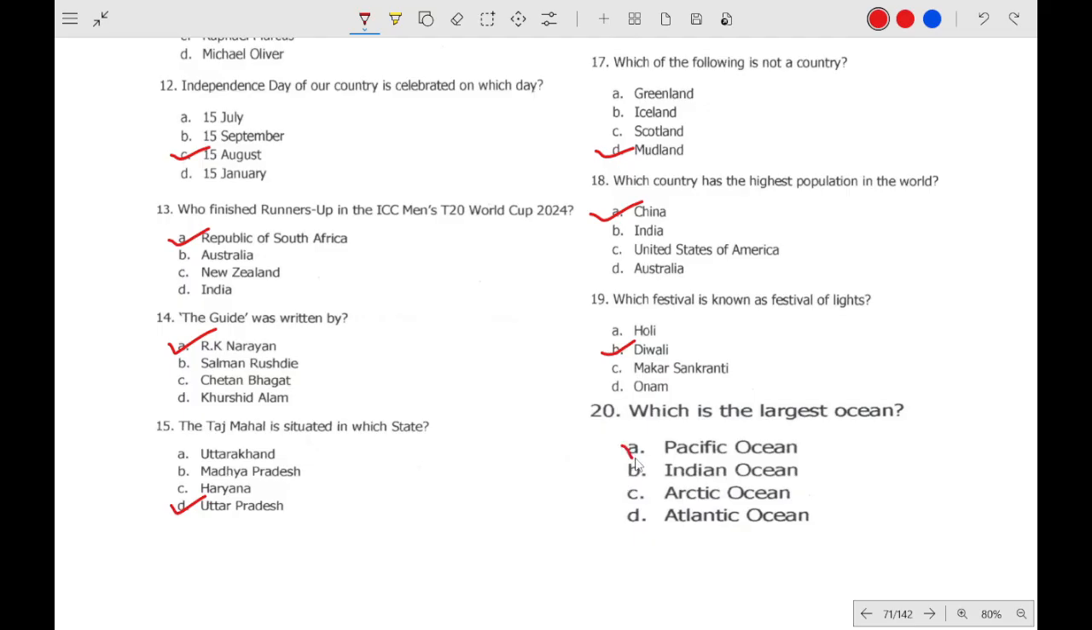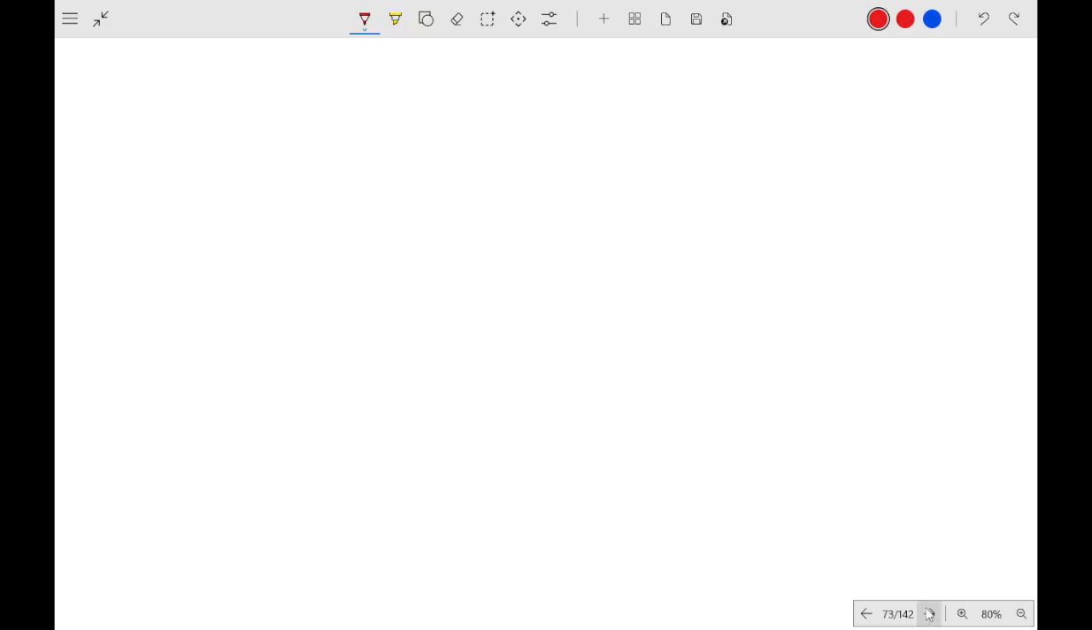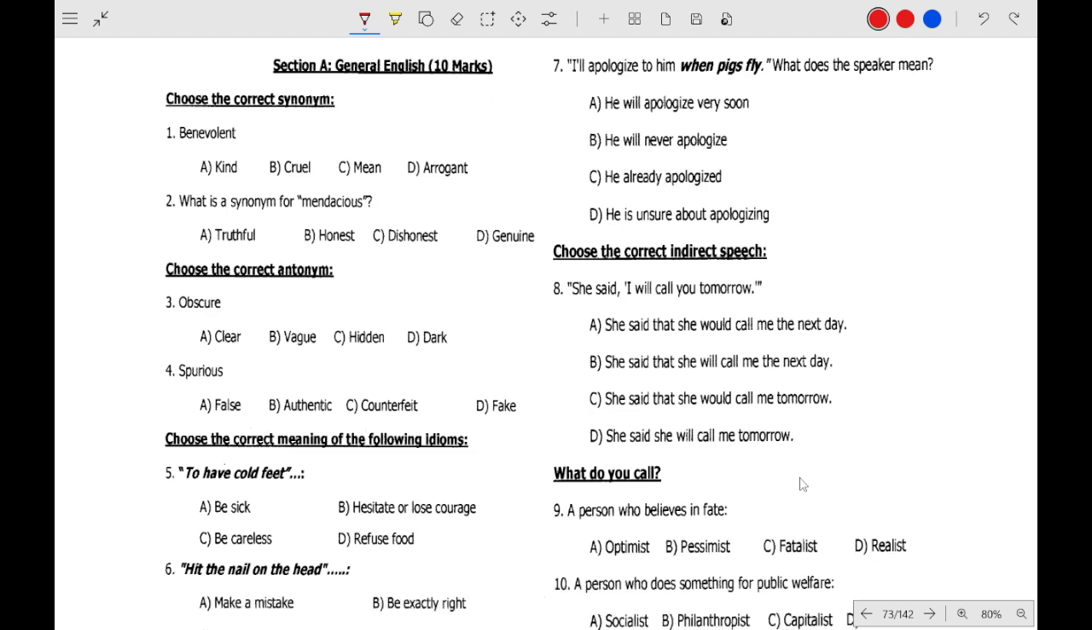Okay. And this concludes the chauffeur question paper asked under the Kohima branch of the Gauhati High Court. Now let's move on to the next paper, which is of the technical assistant. Okay. Start. So the first section is the general English section, 10 marks.